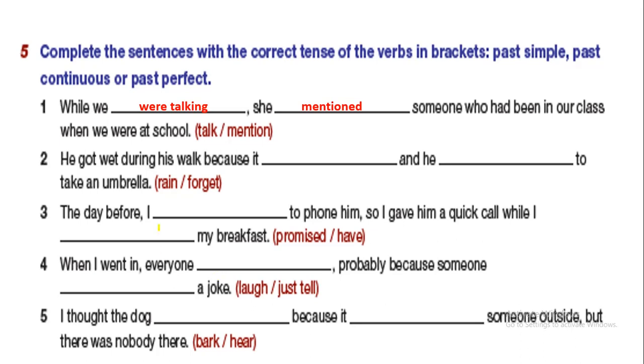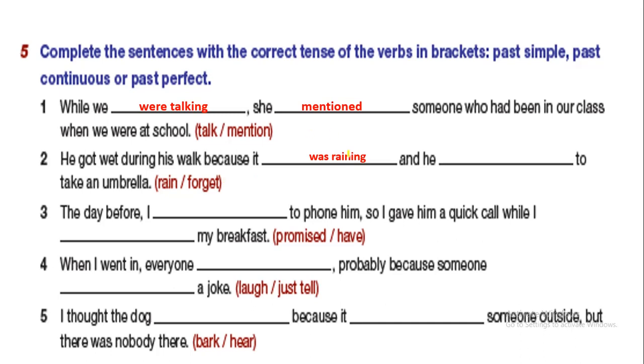Because of that, this one, rain, is a longer action. So it should be raining, and was or were, here it is was. So here it was raining. He got wet during his walk because it was raining.